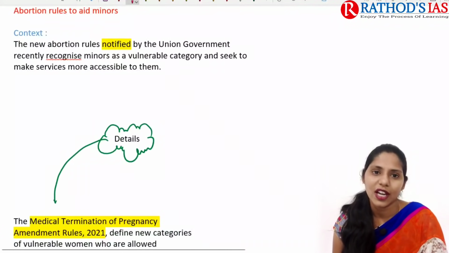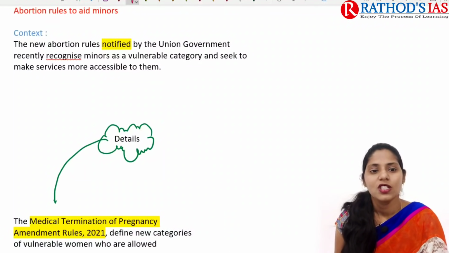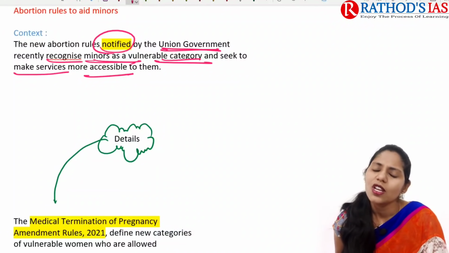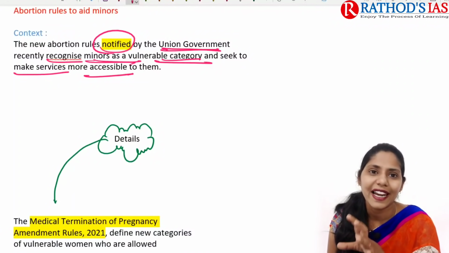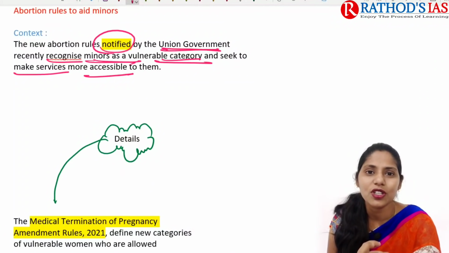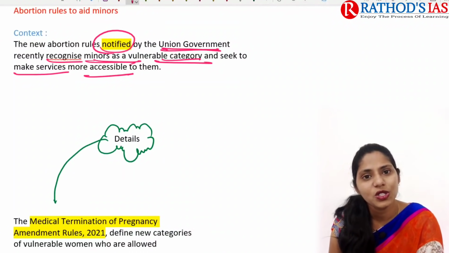If you're talking about the context, it says that the new abortion rules were notified by the union government, and recently they recognize minors as a vulnerable category and seek to make services more accessible to them. Why did we come up with these new abortion rules? Whenever there is no legality in abortion, people will go for illegal things. Because of illegal abortions, that will lead to loss of life as well as some family burden. So because of this, the government came up with these new abortion rules.